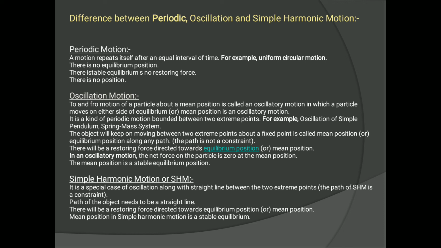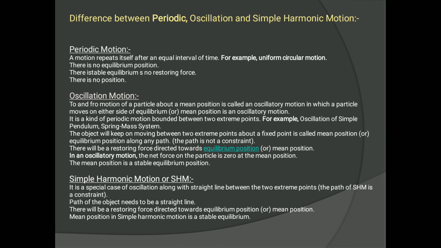Now see what is simple harmonic motion or SHM. It is a special case of oscillation along a straight line between two extreme positions. Here also the path of SHM is not constant, but the path of the object needs to be a straight line. There will be a restoring force, as I told you earlier.